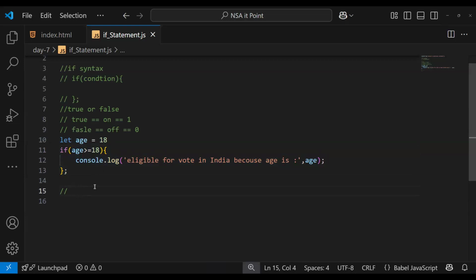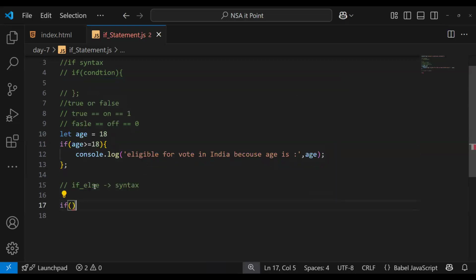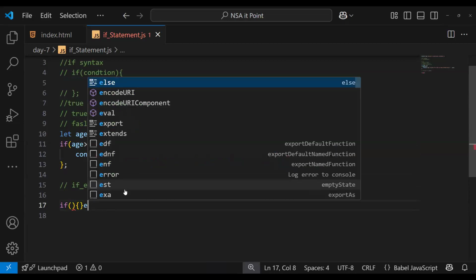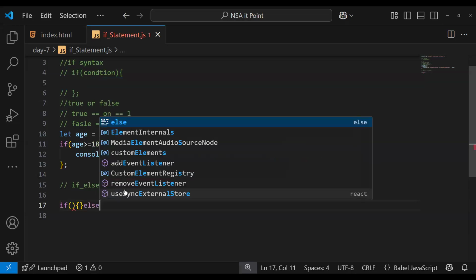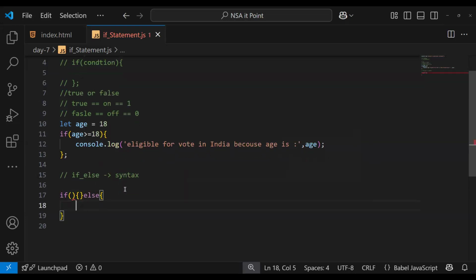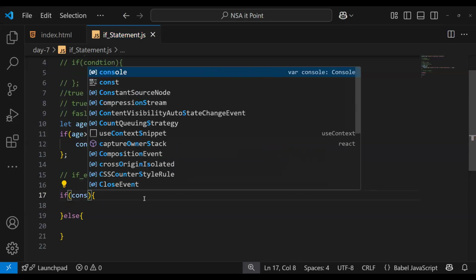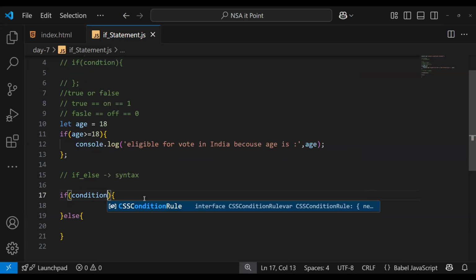Let's see the if-else syntax. You have to memorize this syntax. The if syntax is simple: opening round bracket, closing round bracket, then curly brackets. Here, instead of a semicolon, we write only else, and then curly brackets, with the condition inside.